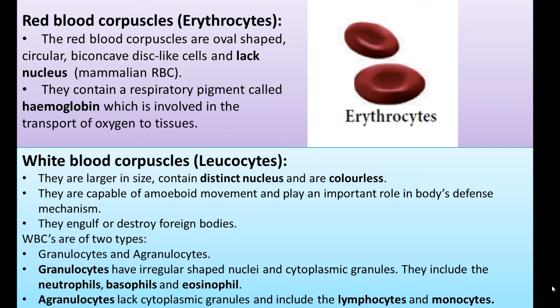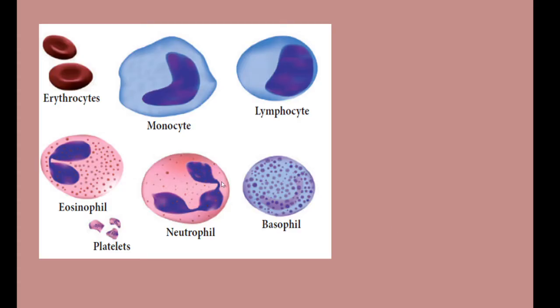I'll show you a picture now. Look at this picture. Monocytes and lymphocytes do not possess cytoplasmic granules. In eosinophil, neutrophil and basophil we can see cytoplasmic granules inside the cell.